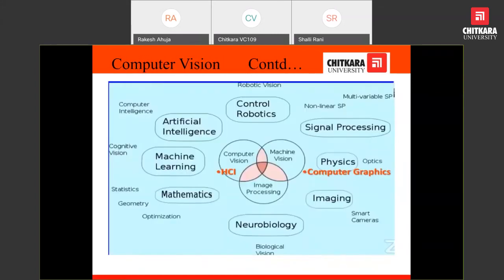Now we are able to say that computer vision is not the only field that we have to work with. It can be clubbed with machine vision and image processing. There are a lot of areas we can use it in, either physics, maths, artificial intelligence, or signal processing. So it is not limited. There are unlimited areas where computer vision can be used.